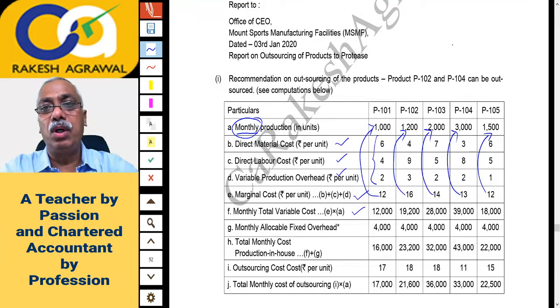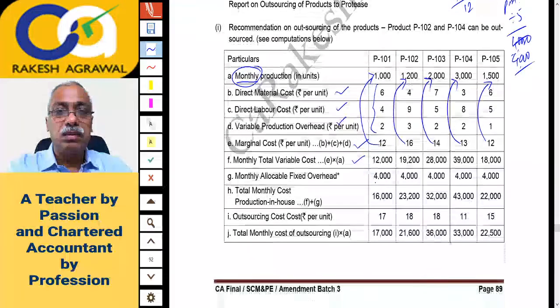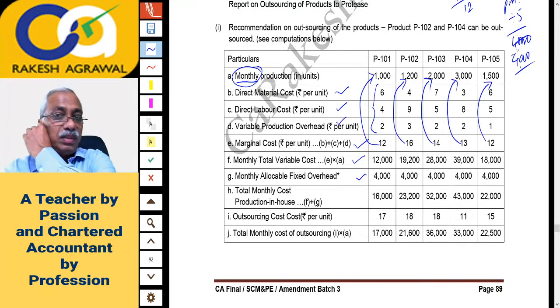First of all, 2,40,000 divided by 12 months will be 20,000 per month, and it is to be divided equally, so divided by 5. It gets distributed between the 5 products equally, as written in the question. So it becomes 4,000 for each product.